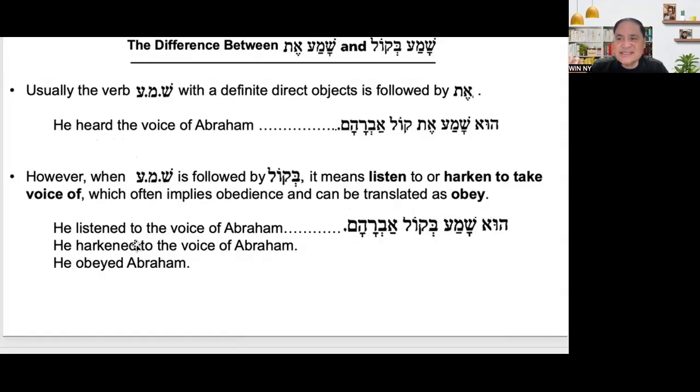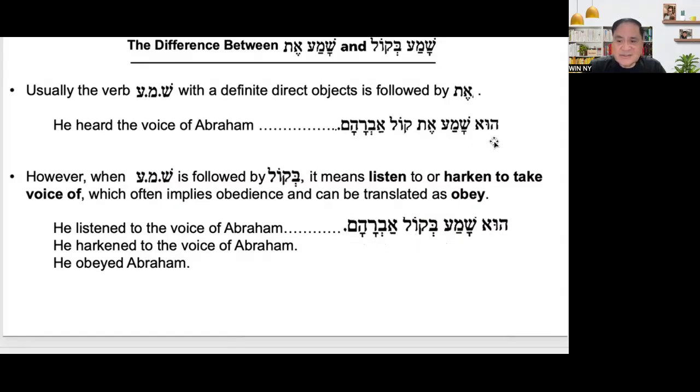Don't just translate it as heard or listen, because sometimes in English it is awkward to say he heard to the voice. No, he listened to the voice. Not he heard to the voice, but he listened to the voice of Abraham. Vayishma bikol Abraham.